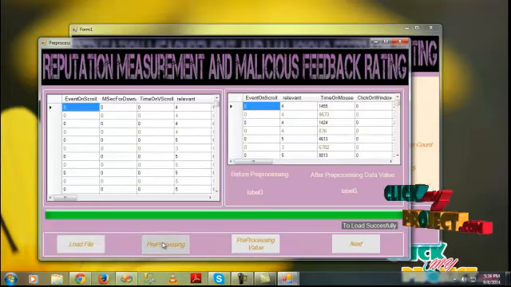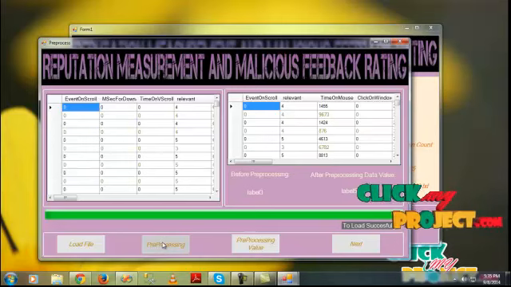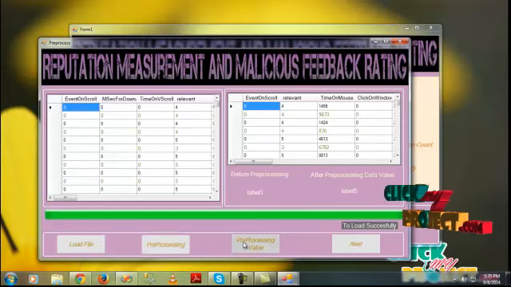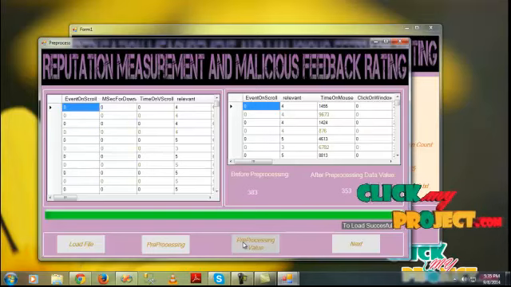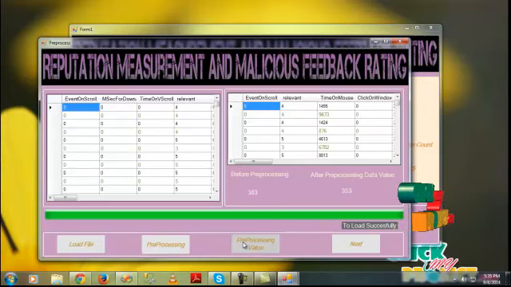Click on the pre-processing button. Pre-processing is used to neglect the unwanted data, since multiple rows and columns are shown but unwanted data is inserted in the data table. The unwanted data should be neglected in pre-processing. Before pre-processing, 383 values are inserted here, but after pre-processing there are 352 values, and the unwanted data is neglected.